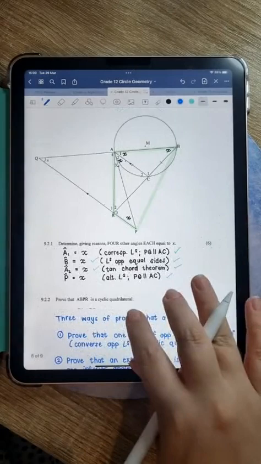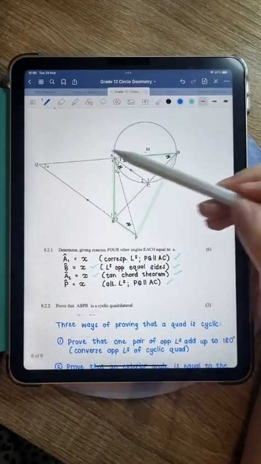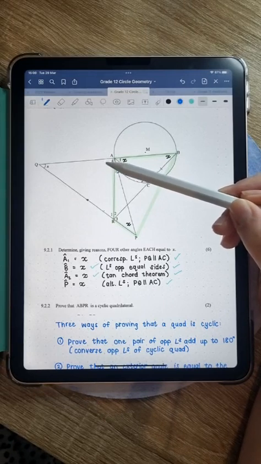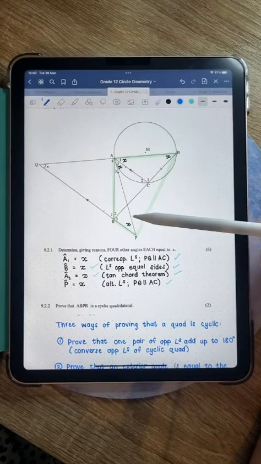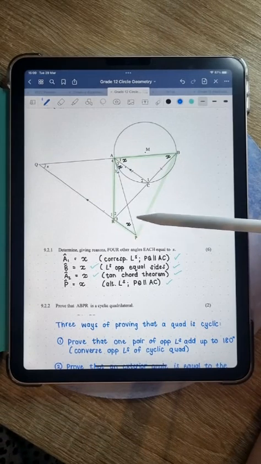If you have, let's say I have A4, all right, I'm just using this as an example. A4 would be an exterior angle of this quad, and I can then prove that A4 angle at P, then I can say, okay, A4 is equal to RPB, which we don't know in this case, right? Because we don't know what that angle is. That angle wasn't given at all.